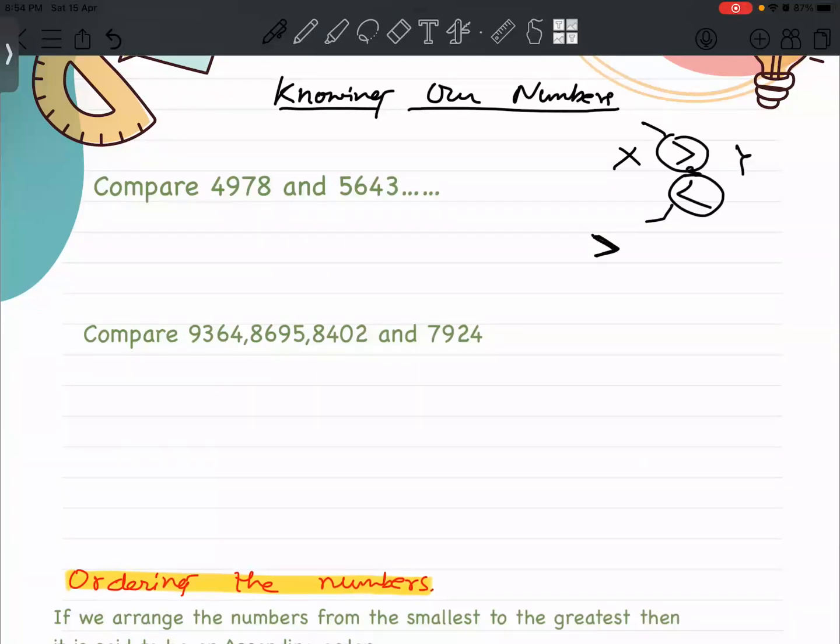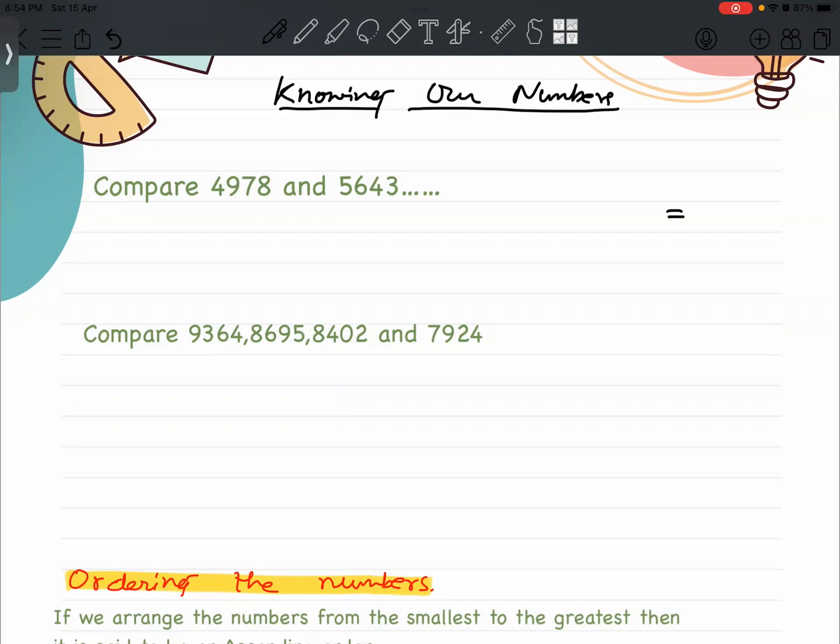Larger than. This sign means smaller than. These are the basic things you need to be aware of. And the equals sign is also there. If both the numbers are equal, we can write them like this. In this chapter, you will also study how we assign names to numbers.